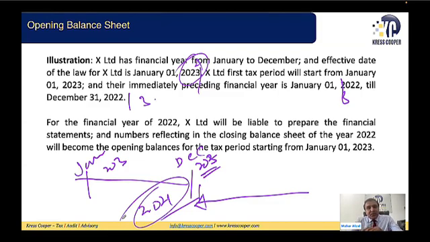So for the financial year 2023, X Limited will be liable to prepare the financial statements, and the numbers reflected in the closing balance of the year 2023 will become the opening balance for the tax period starting 1st of January 2024. So whatever closing balances are reflected in the balance sheet of the financial year ending on 31st December 2023, those closing balances will be considered as the opening balance for the tax period starting from 1st of January 2024.